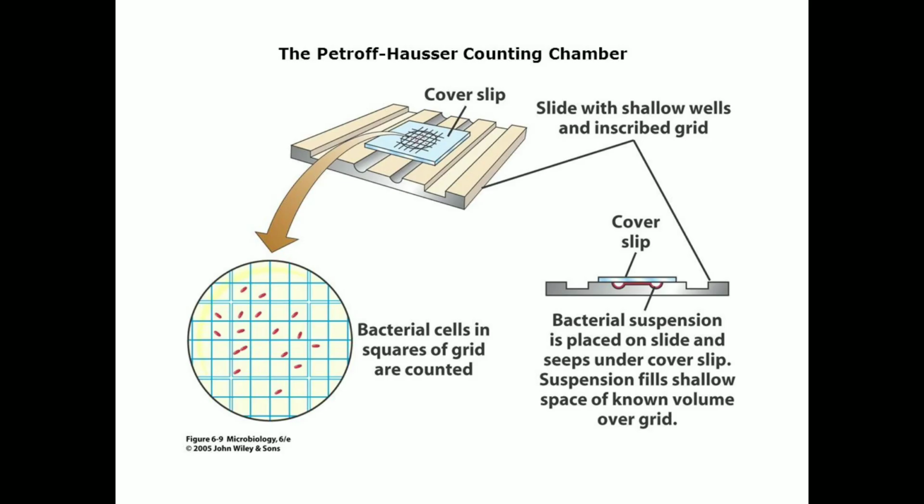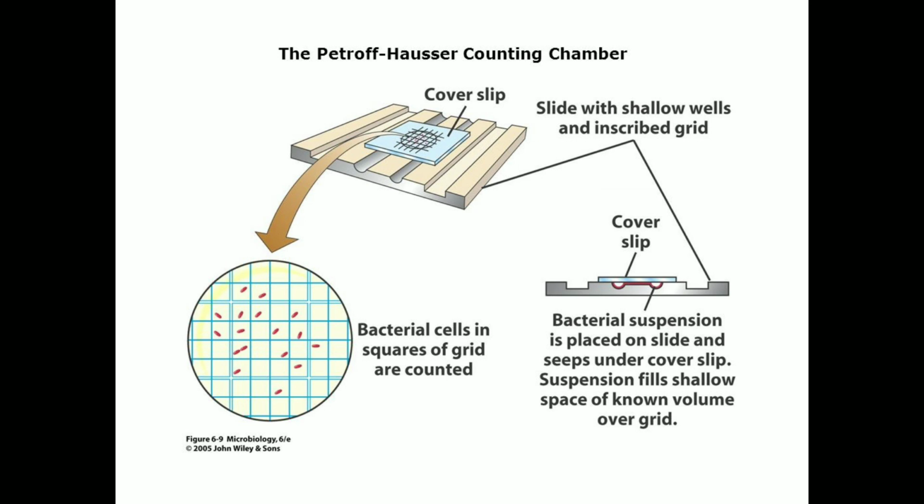Here we see the Petroff-Hausser counting chamber. The microorganism suspension is put on the slide, then covered with the cover slip. After adding the bacterial suspension, we just cover it with the cover slip and observe it, counting the bacterial cells in the squares.